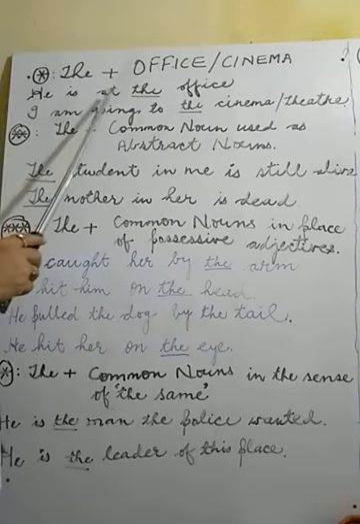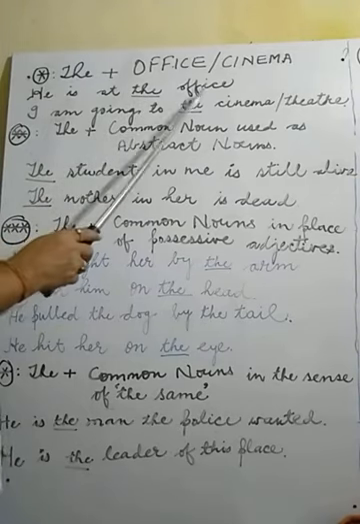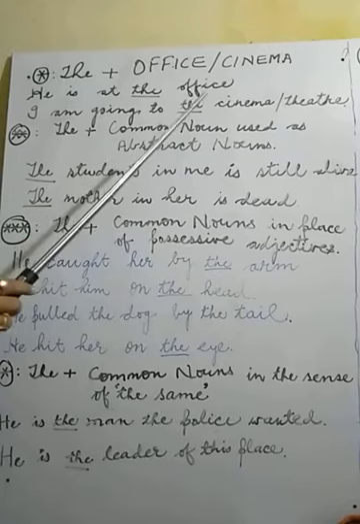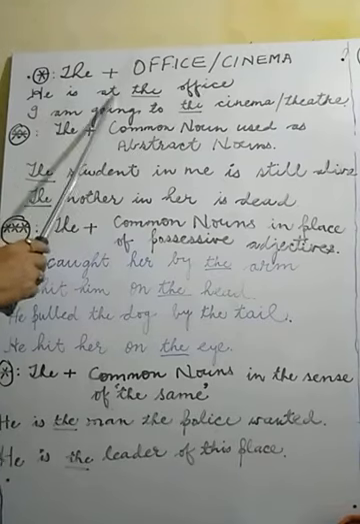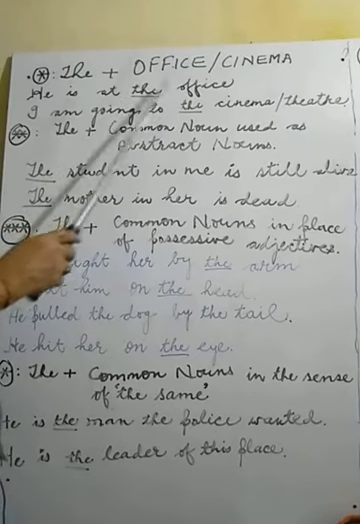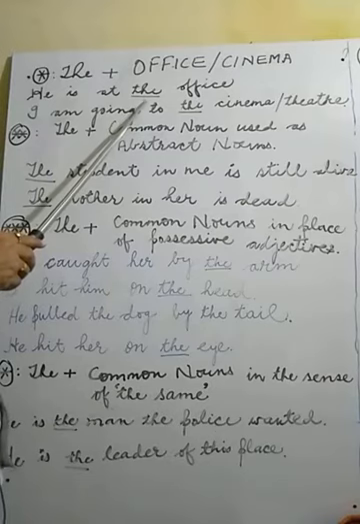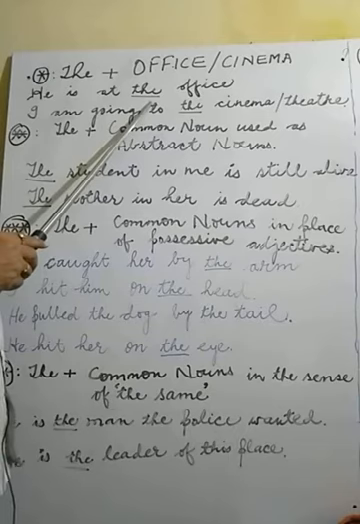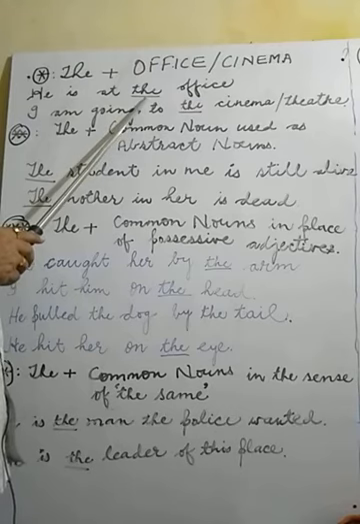Example: He is at the office. If you write he is at office, this is a wrong sentence. What will be the correct sentence? He is at the office. Before office, it is compulsory for you to apply article the. If the is not there, this sentence is grammatically full of mistakes. And which type of mistake is it? It is the mistake of article. The article should be there.